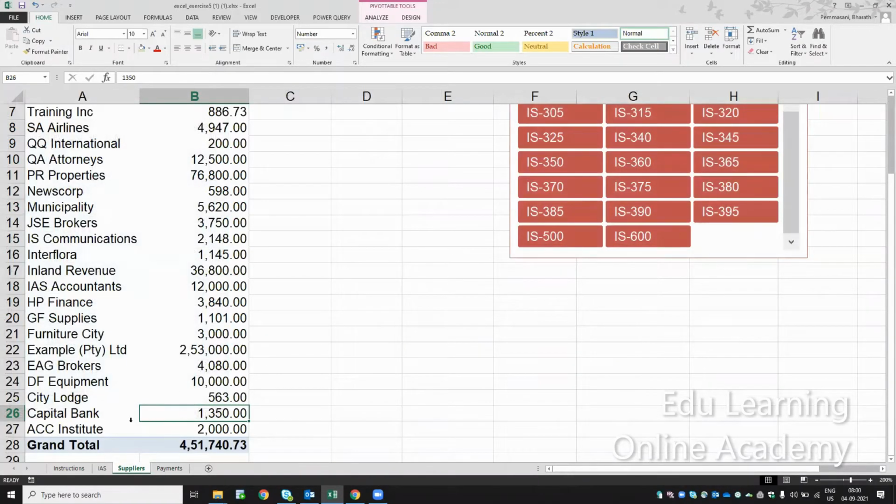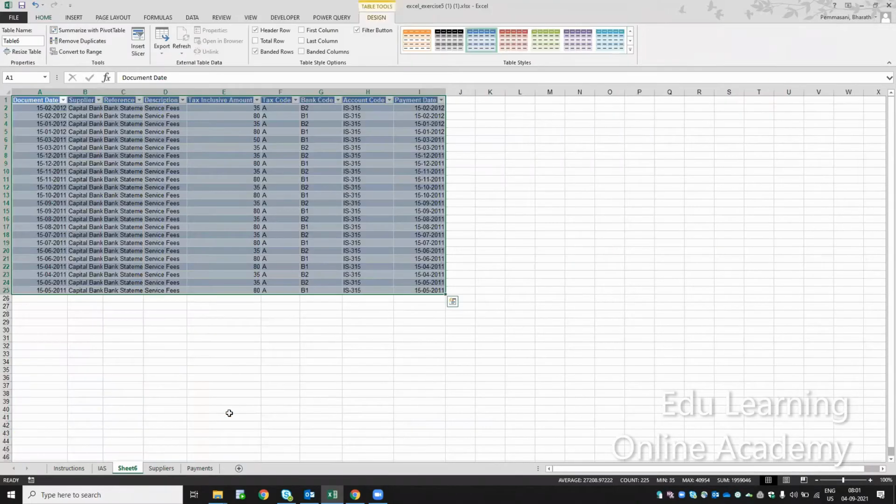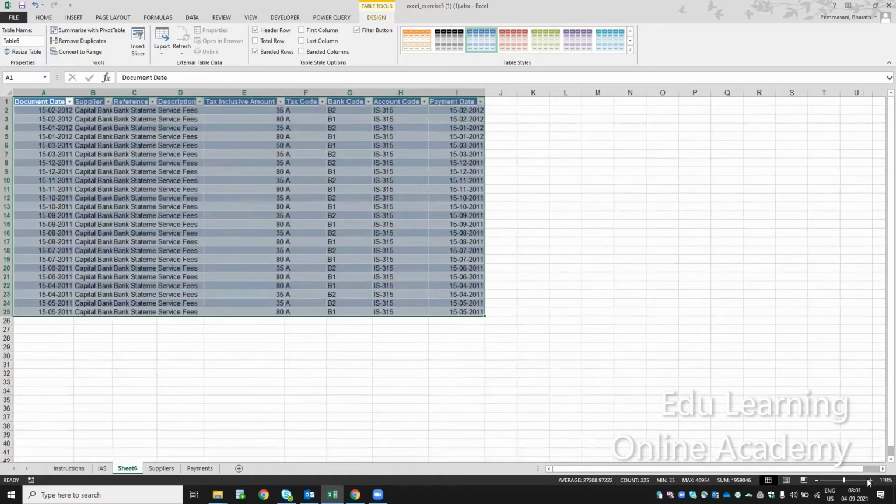So if the user wants to see how this 3050 is coming, in which segment and which bank code, he can double click on this one. If I double click on this, can you see here? Only the Capital Bank data is showing. Let me zoom this.